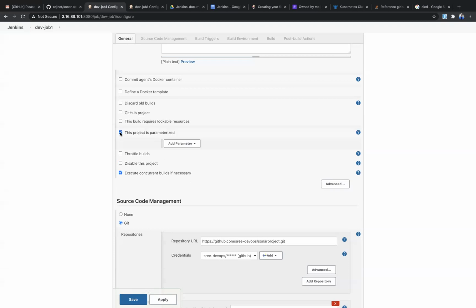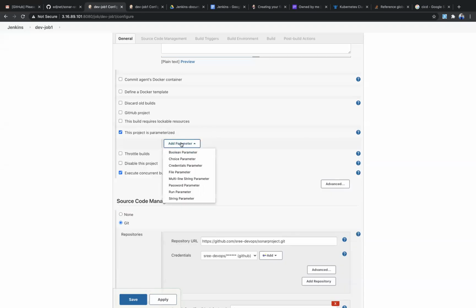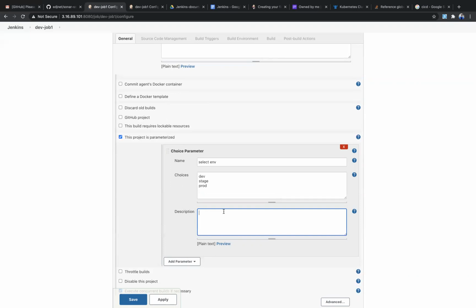This project is parameterized. Suppose you're running this job, but you want to pass some parameters. Let me give you an example. Choice parameter, yeah, this is best. So select any environment. I'll be giving the choices: dev environment, dev, staging, and prod. You can give any mandatory. That's it.